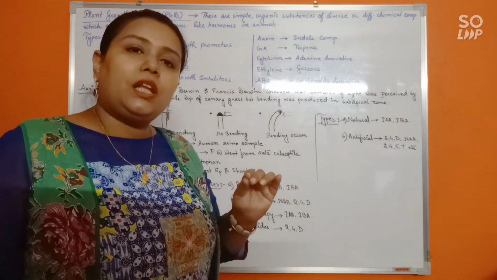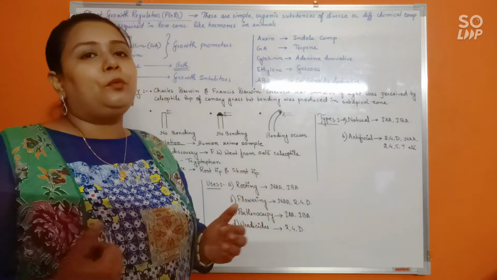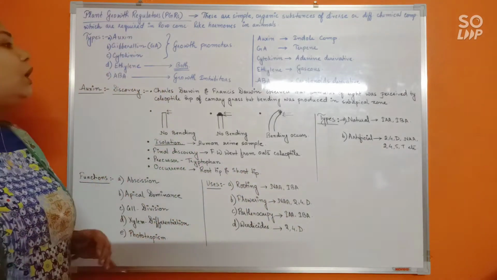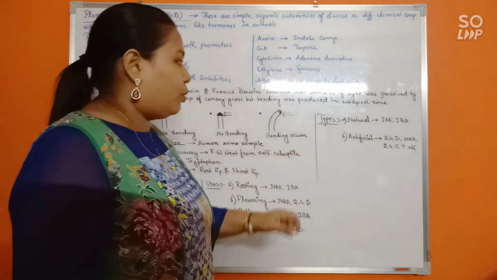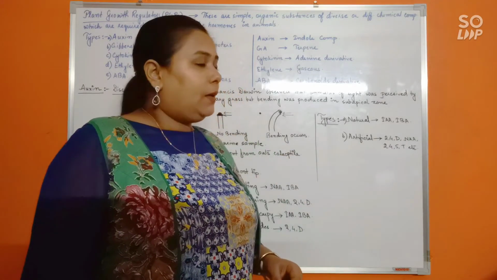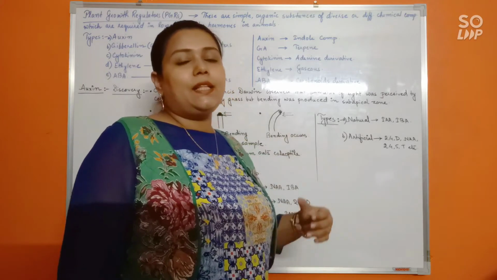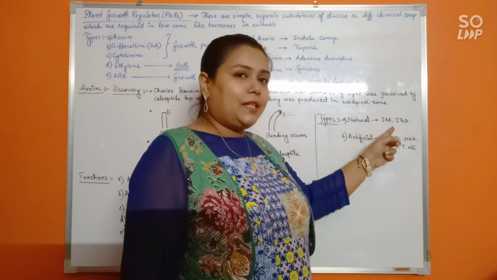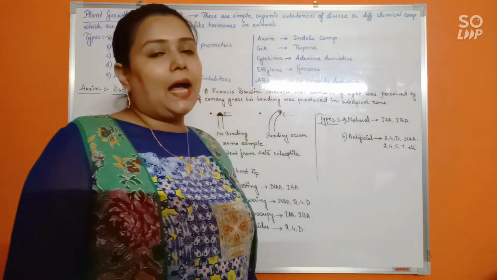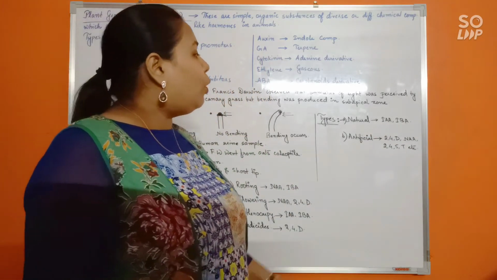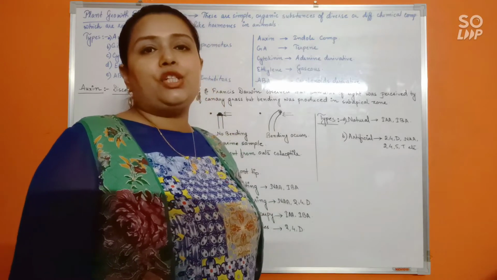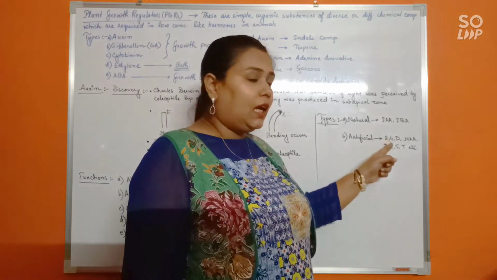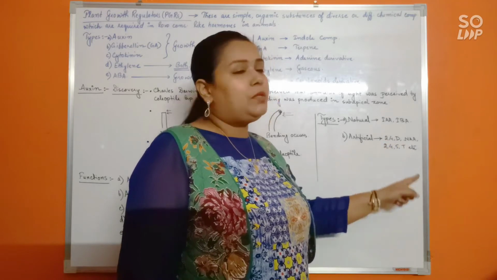It may be produced in the tip, but from there it will move towards its site of action. Okay. Now, moving to the types of auxin. Auxin can be of two types: naturally occurring auxin, that is naturally produced in the plant body. For example, indole acetic acid and indole butyric acid, IAA and IBA. But also there are various types of artificial auxin produced in the laboratory, and they are 2,4-D, NAA, 2,4,5-T, etc.